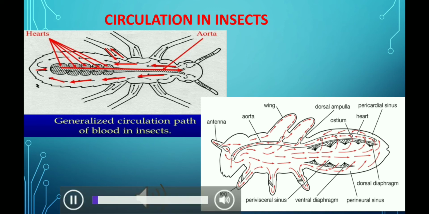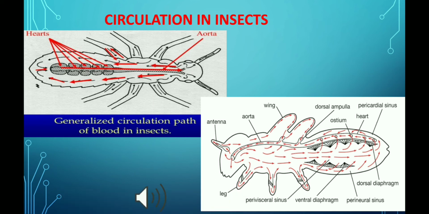Here, this picture clearly shows the circulation in insects. We can very well see the movement of hemolymph through the insect body and how the hemolymph is making direct contact with all the organs and tissues of the insect. Plus, we can also see the heart and the dorsal vessel of the insect and how the hemolymph moves.